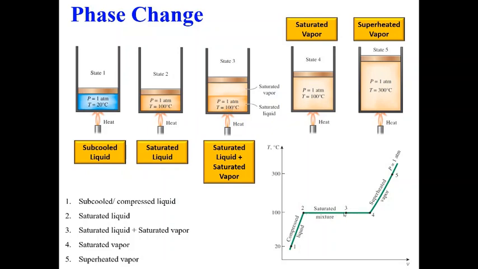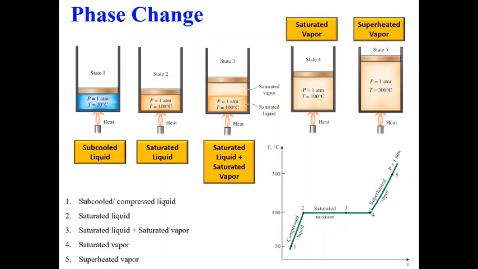If you keep on heating, it will reach state 4 where it is saturated vapor. Once you start heating the saturated vapor, it becomes superheated vapor, which is shown here. So what you see is that temperature increases for a liquid, remains constant for the mixture, then again once it becomes vapor, the temperature starts to increase.